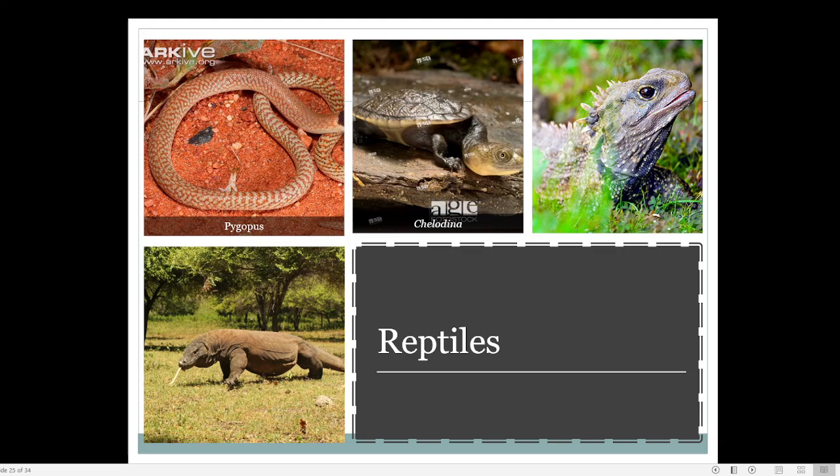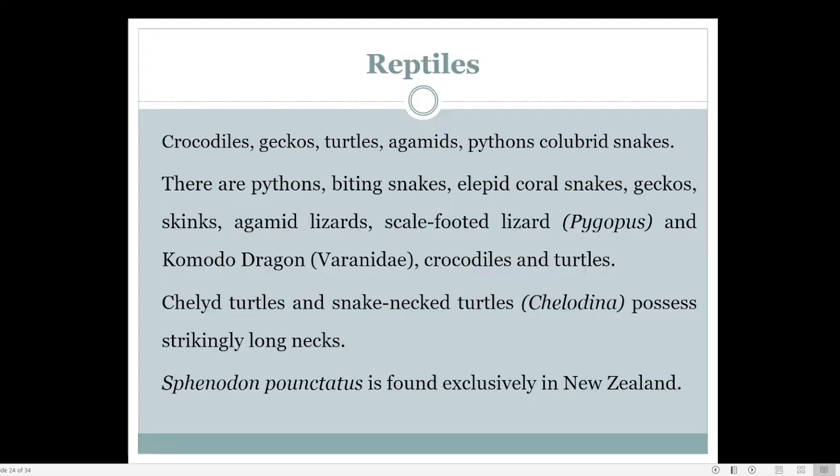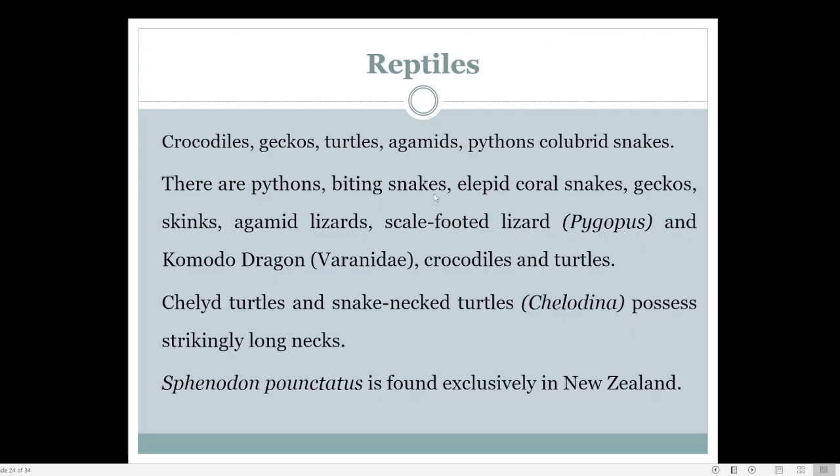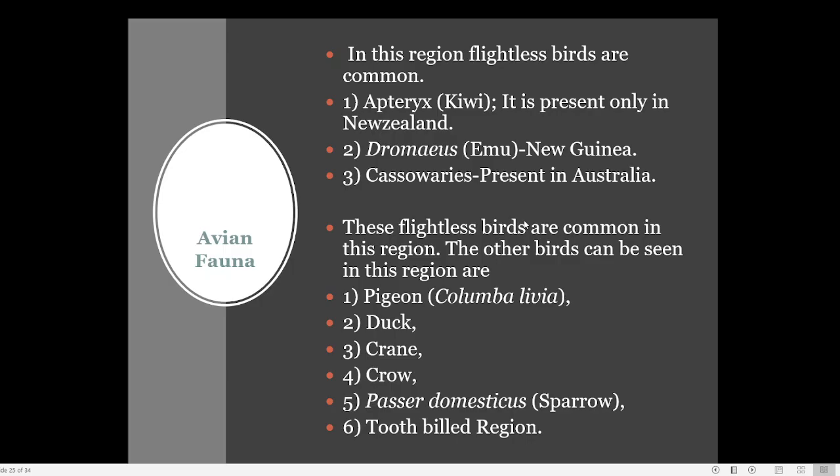Then this is a kind of reptile. So Australia has a lot of reptiles: Komodo dragon, scale-footed lizards, geckos, and coral snake. This is a coral snake. So different types of reptiles are there, pythons are there, keeled snake-necked turtles are there. Then Sphenodon is present, found mainly in New Zealand. So a number of types of reptiles are there.